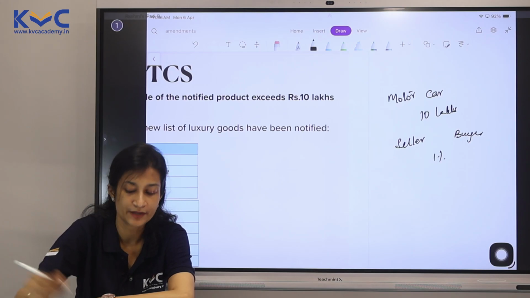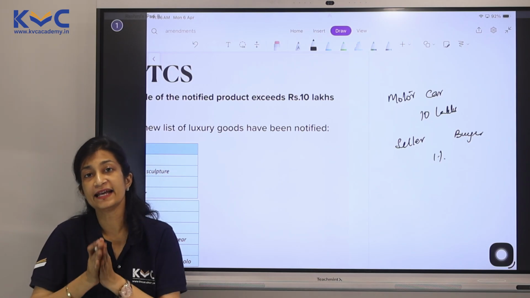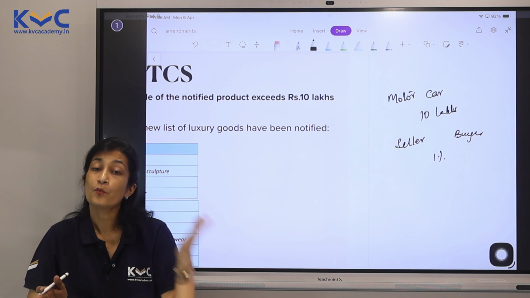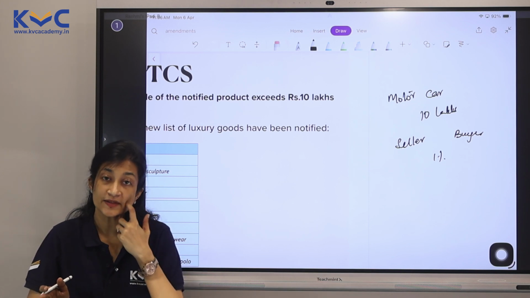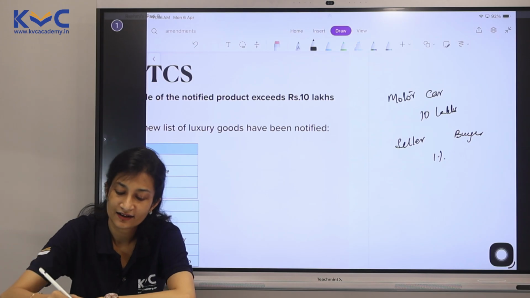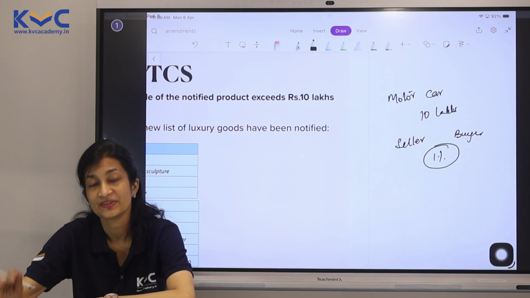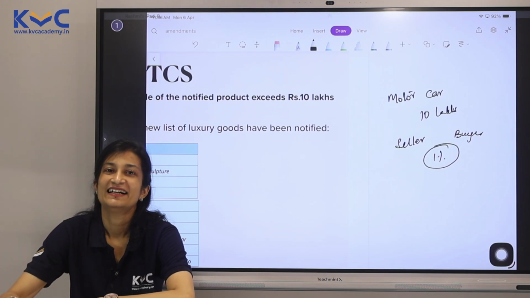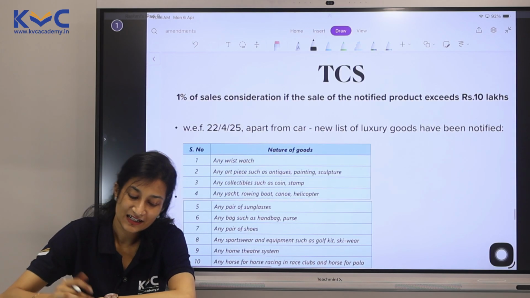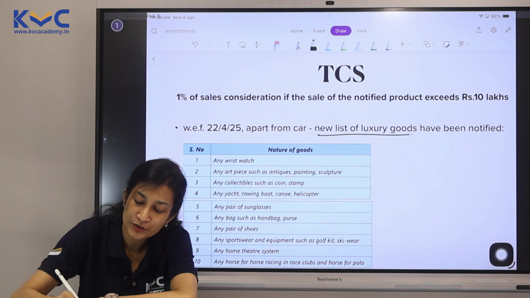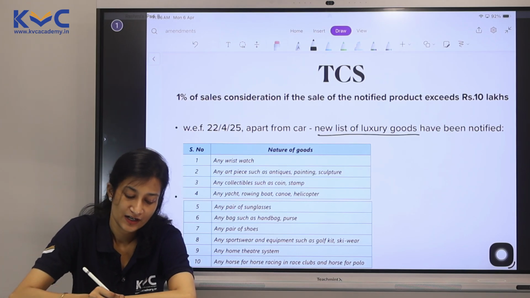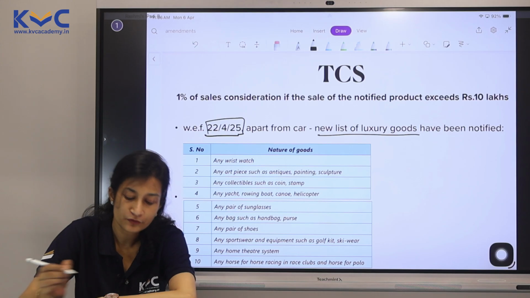Of course, the rate was 1%. So if a car exceeding rupees 10 lakhs is being sold, the seller will have to also collect TCS. This is what the provision is already. What is changed? A new list of luxury goods has been notified with effect from 22/4/25.